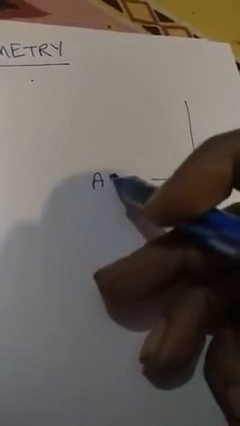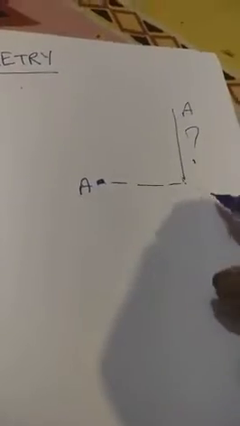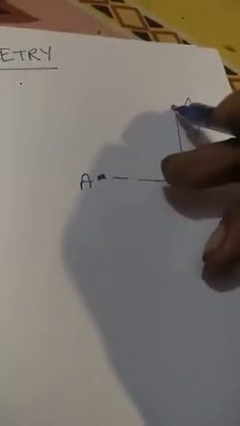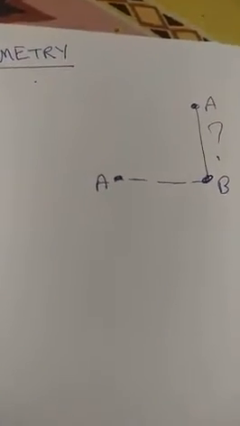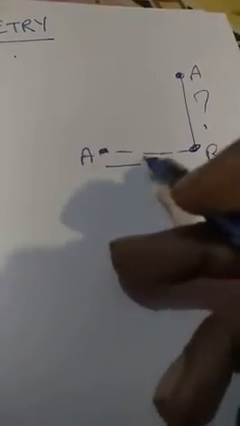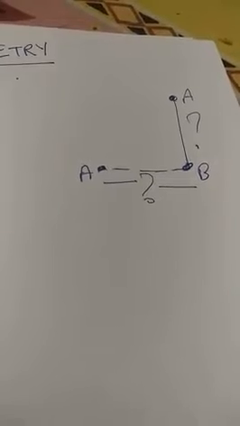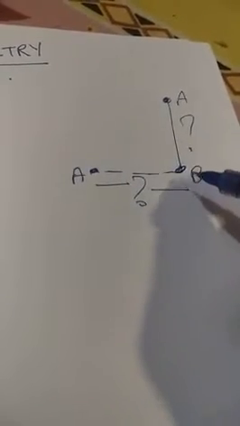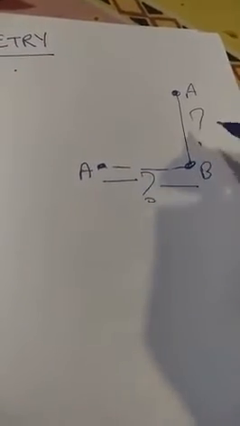Now if someone asks you how high is this building, let's say that this building is AB, and if someone asks you how far you are, so that means this is the thing. How high is the building? So this will be the thing. We can just predict, maybe you are at a distance of 20 meter, maybe you are at a distance of 200 meter, or maybe that building is 200 meter high, or maybe it is 400 meter high. We do not know. We can just predict, we can just approximate.